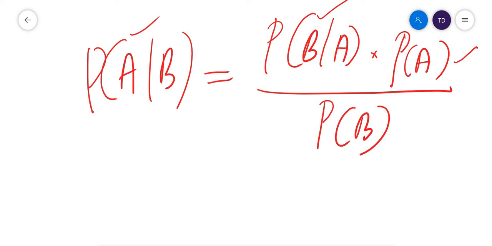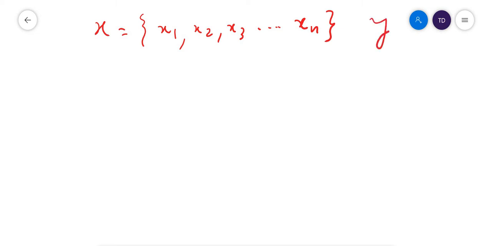This is the equation we are using. Let us assume that we have features, for example height and weight. Let us assume our features X go from x1, x2, x3 up to xn, and y is the output.